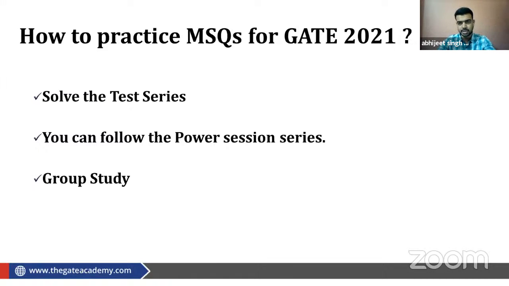You just take MSQ questions, and you can get an idea of how they can be framed as MSQs, and there you can share together. Whatever question is framed by him can be given to you to solve, and whatever question you have framed, you can share it with your friend. So like this you can help each other.